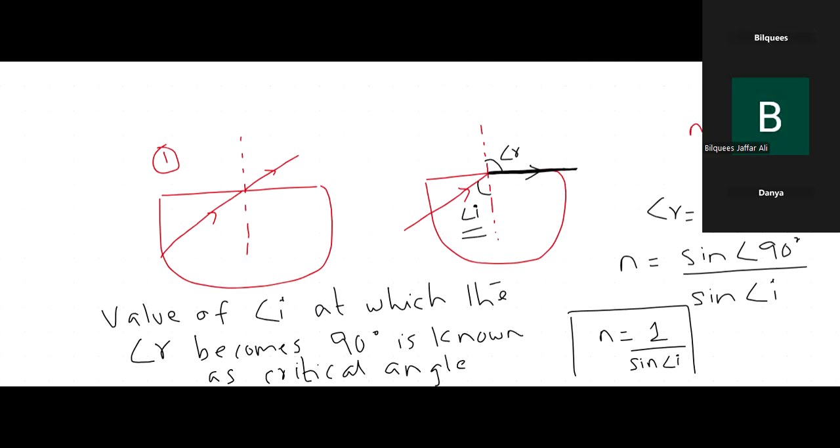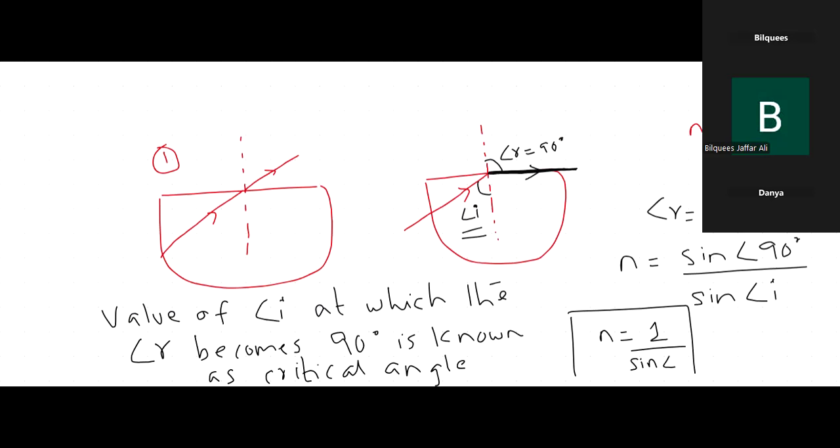Did you understand? That value of angle of incidence, that means the value I am setting, at which this refracted ray comes along the surface of the semicircular glass block, is known as the critical angle. Clear? And it is denoted by C.